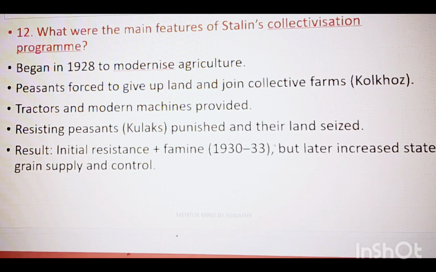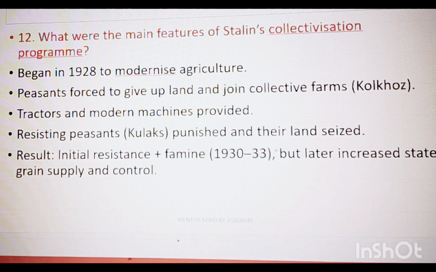Such resisting peasants were punished and their lands seized. Collectivization caused initial resistance and famine in 1930-33, but later increased state grain supply and control.